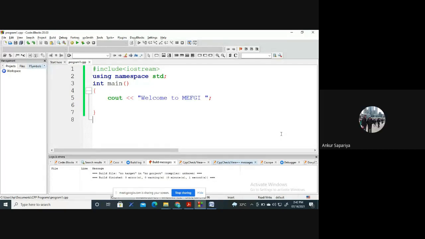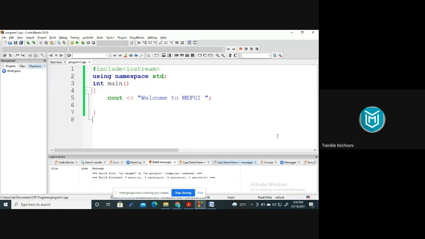Yes, ma'am. Okay, so this is the simple program that you can do for printing a statement, right? Just as you would have done hello world as your first program in C, in the same way in C++ it is a very simple program for hello world and welcome to MEFGI.